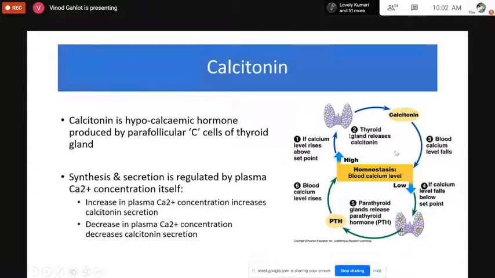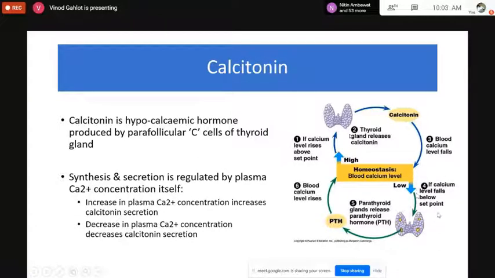By this diagram on the right side, you can understand easily. If the calcium level rises above the set point, then the parafollicular cells of the thyroid gland will release calcitonin. Then whenever the calcium concentration is restored, the release of calcitonin will decrease.